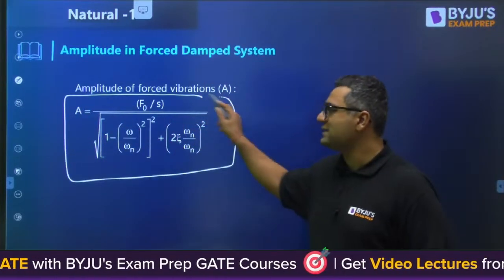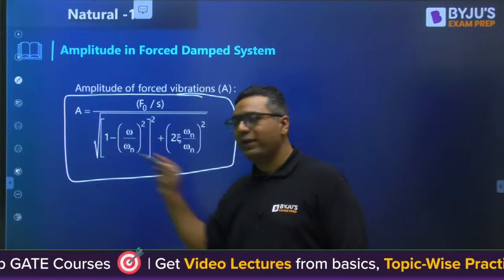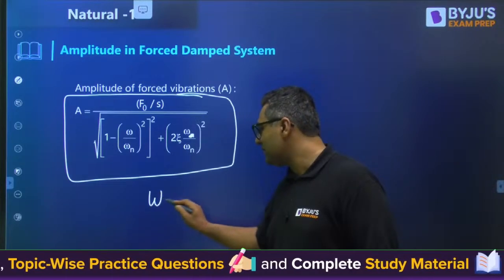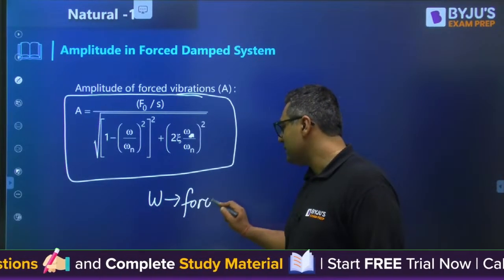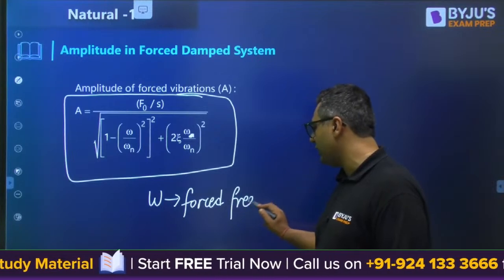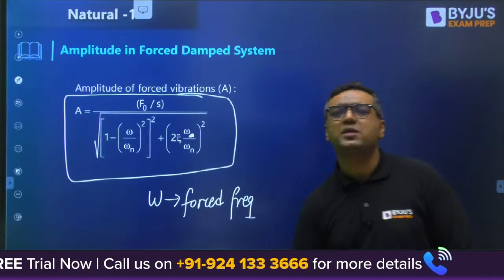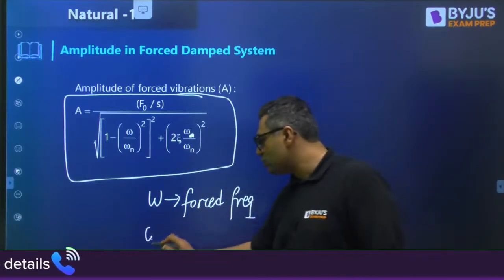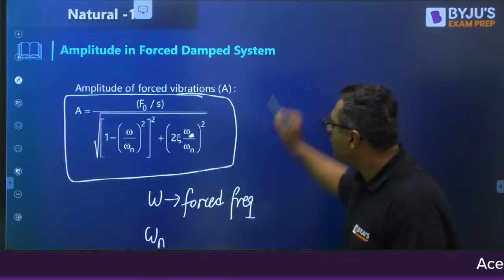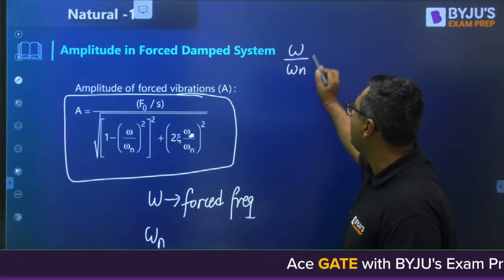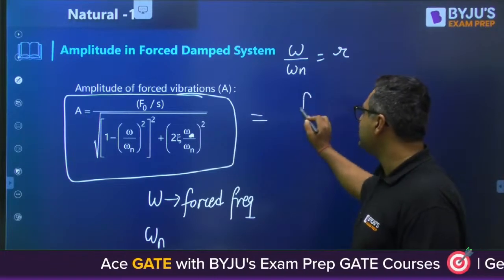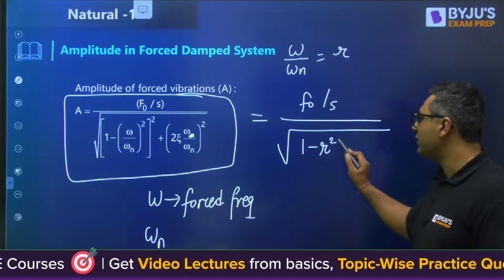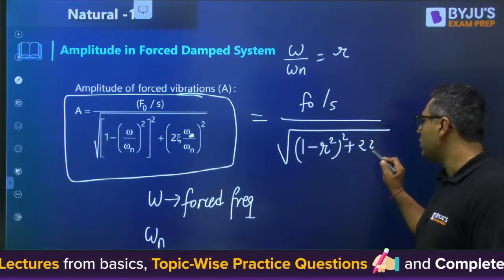It is F naught by s, divided by 1 minus omega by omega n whole square, plus 2 zeta omega by omega n whole square. Here omega is the forced frequency. It is the frequency by which the rotor is rotating, the frequency by which your system is running, the frequency by which your crank is rotating. Omega n is the natural frequency of vibration. We can call this omega by omega n ratio equal to r. So we can also write this as F naught by s divided by square root of 1 minus r square whole square plus 2 zeta r whole square.